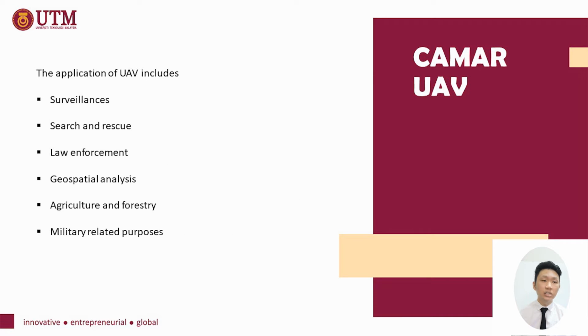The applications of UAVs include surveillance, search and rescue, law enforcement, geospatial analysis, agriculture, and forestry. Lastly, military-related purposes.